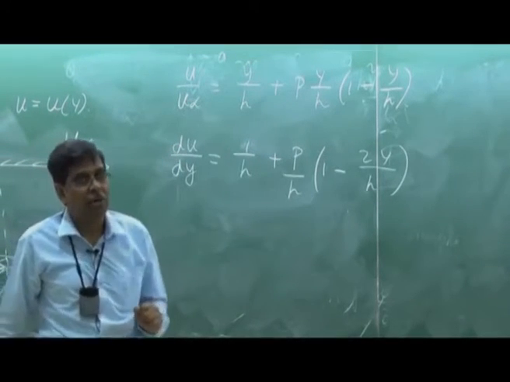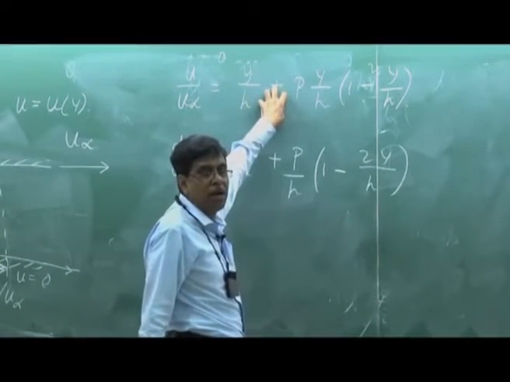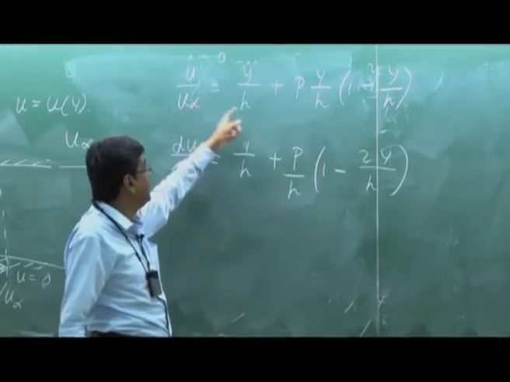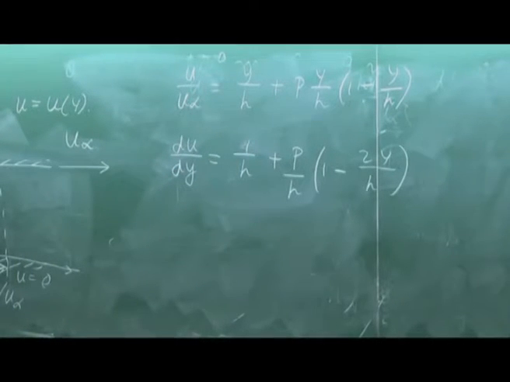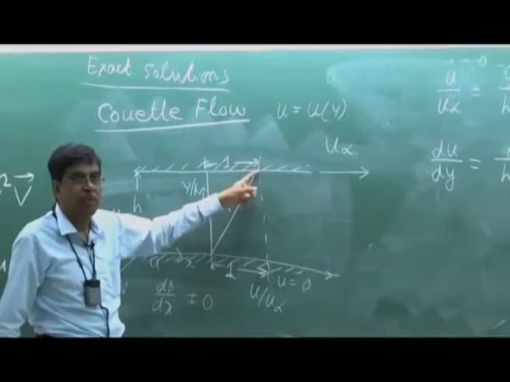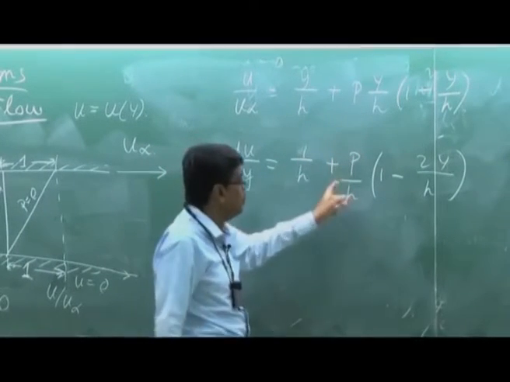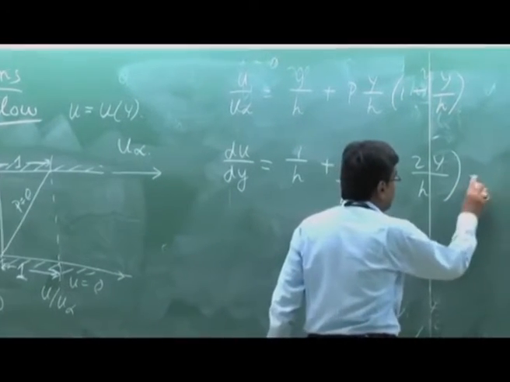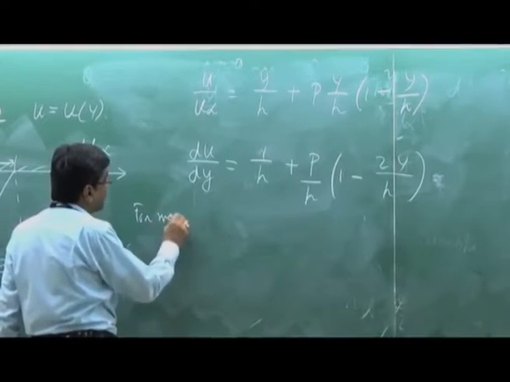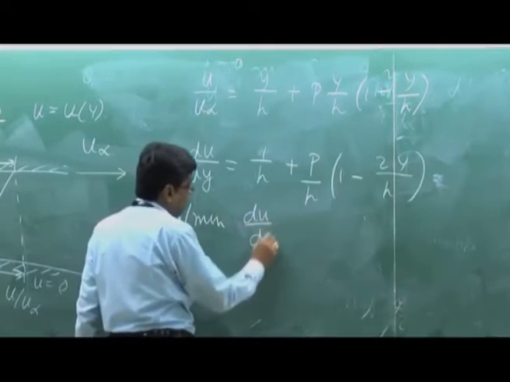Now let us find out whether this curve exhibits a maximum or minimum or not. A linear curve doesn't have any maxima or minima. This is a linearly, monotonically increasing function, and the maximum value of the velocity is u infinity. Now let us examine whether this curve has a maximum or minimum. Then we have to do this, it has to be made 0. For maximum or minimum, du dy equals 0.